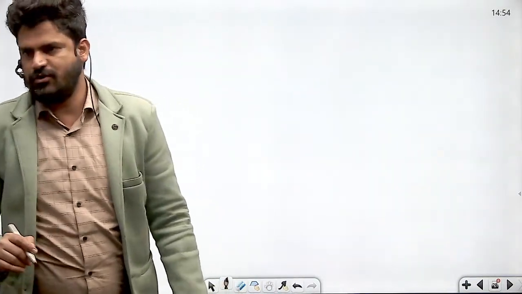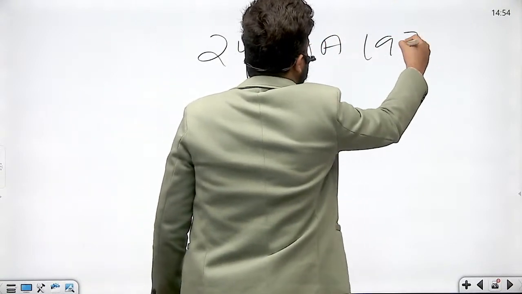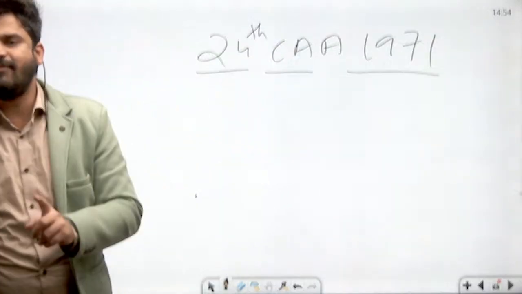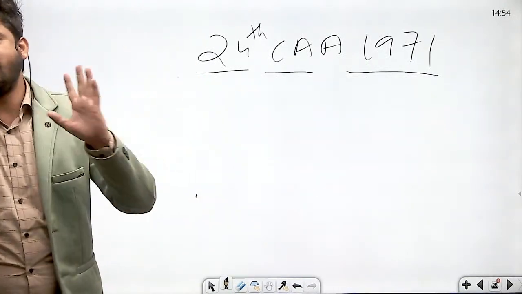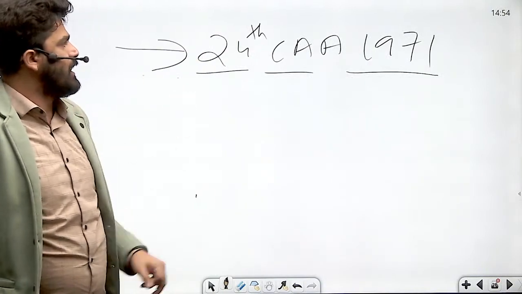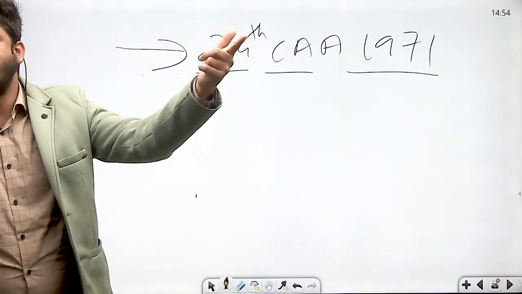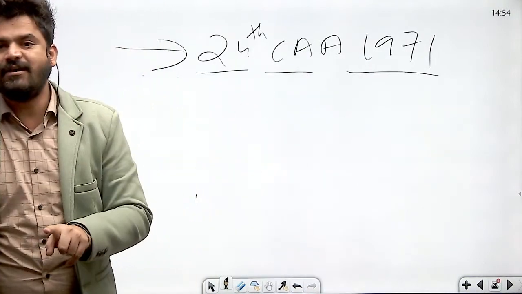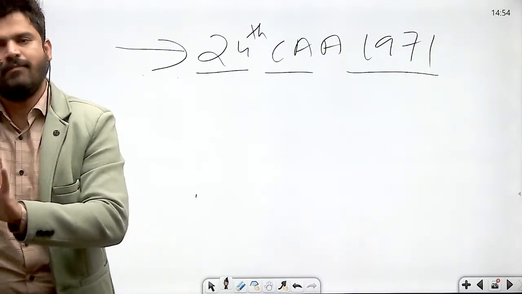Now this requirement was not there in the original constitution. It was provided through the 24th Constitutional Amendment Act 1971. Remember this Constitutional Amendment Act. So the 24th Constitutional Amendment Act 1971 made it binding on the president to give his assent on a constitutional amendment bill. So before the 24th Constitutional Amendment Act 1971, the president could withhold the assent on the constitutional amendment bill. He could return the bills. But the 24th Constitutional Amendment Act 1971 made it obligatory for the president to give his or her assent on a constitutional amendment bill.